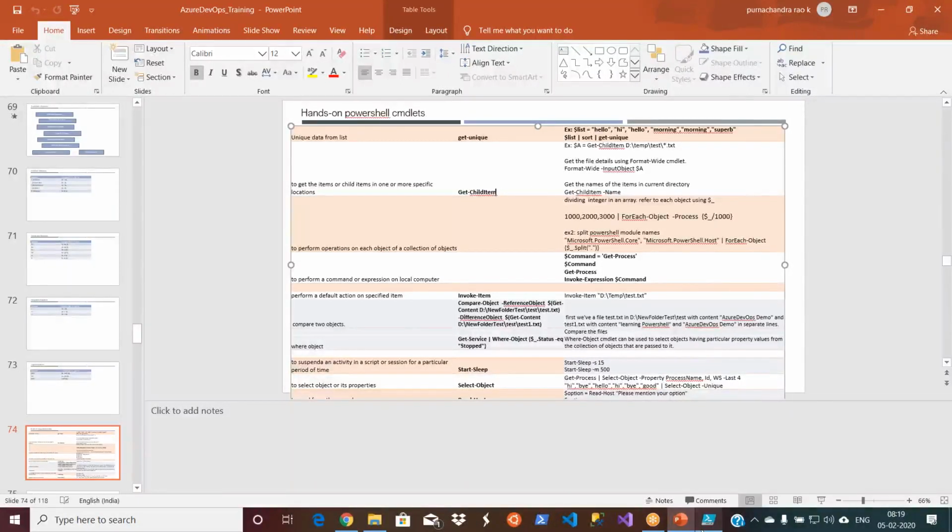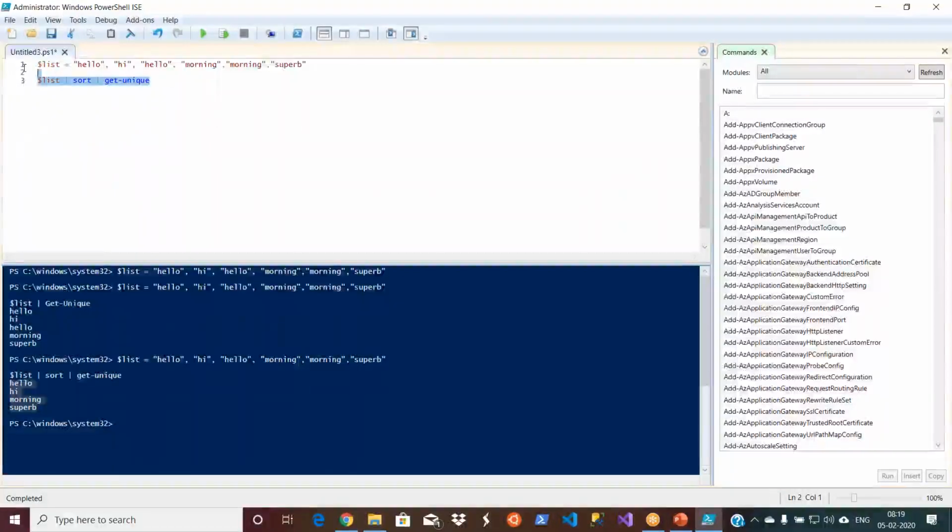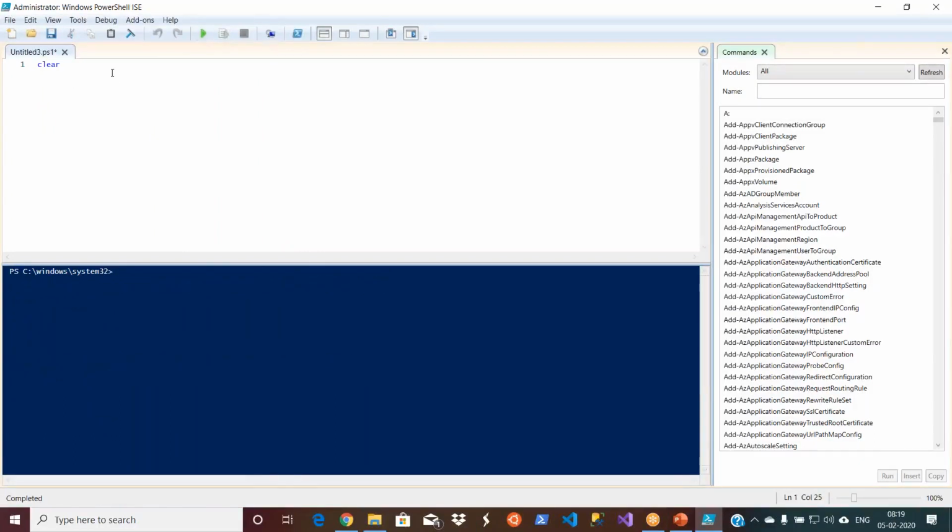Let me delete this, otherwise it will be confusing. I'll use the clear command so that it clears the command prompt at the bottom. So Get-ChildItem. As I told you, once you give a hyphen, it will give all the available switches.